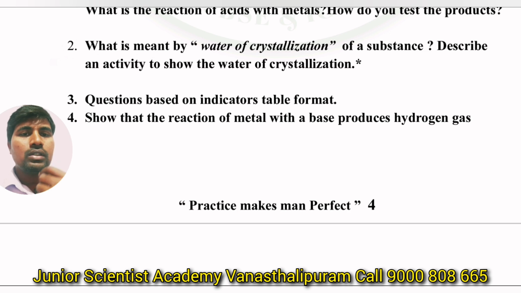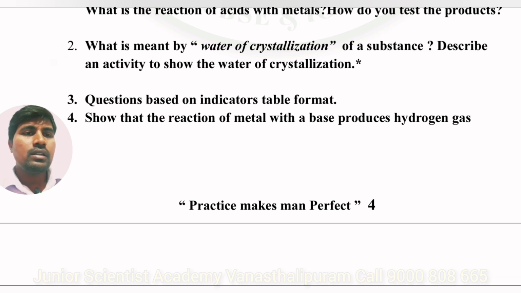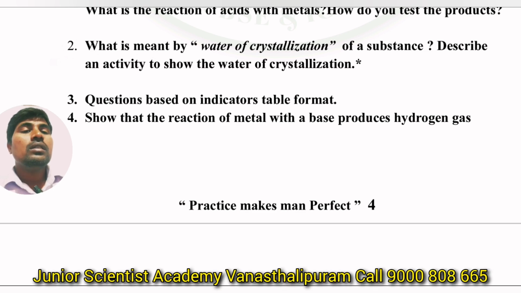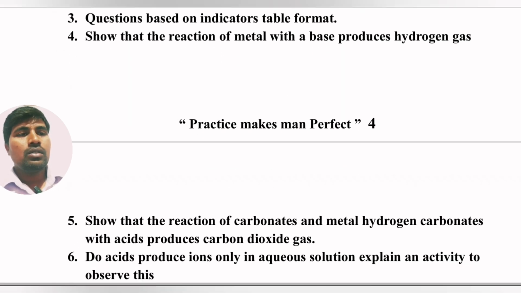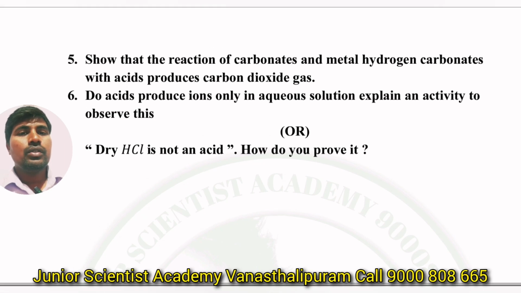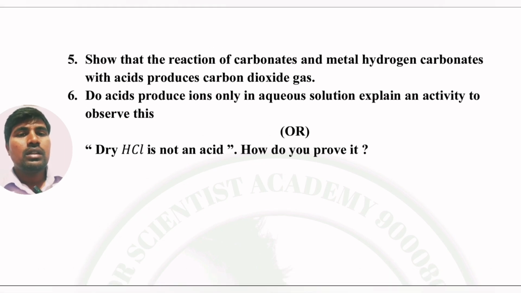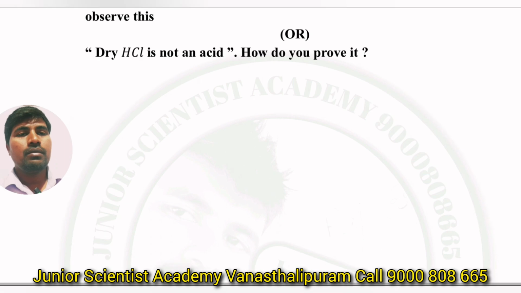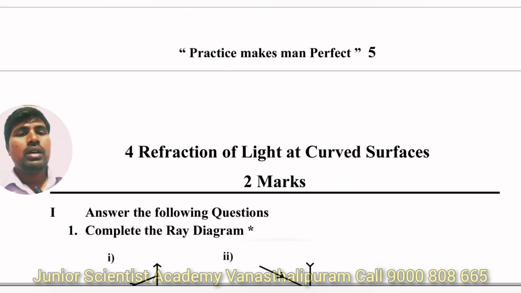Fourth, show that the reaction of a metal with a base produces hydrogen gas. This is also one of the questions. Once go through the material. Next, the fifth question, the sixth question. These questions, get them from the material, but the star questions are compulsory.